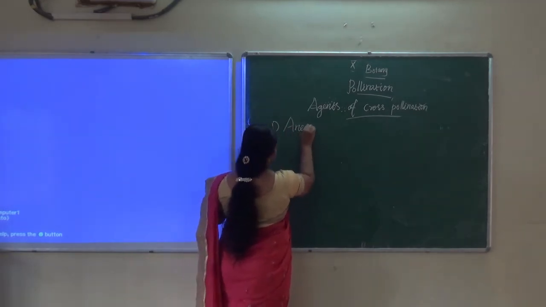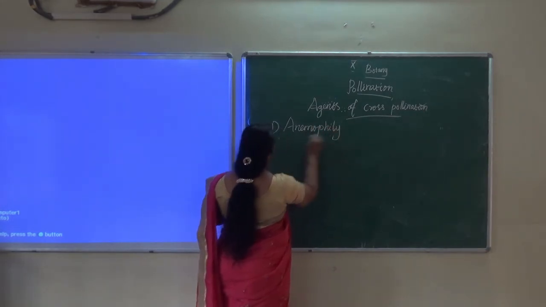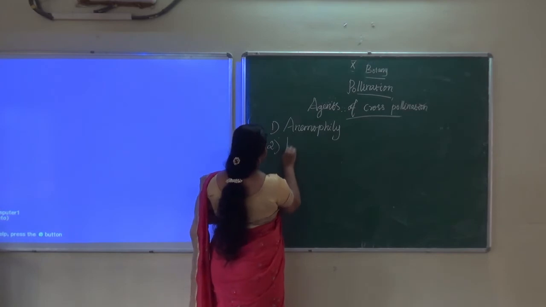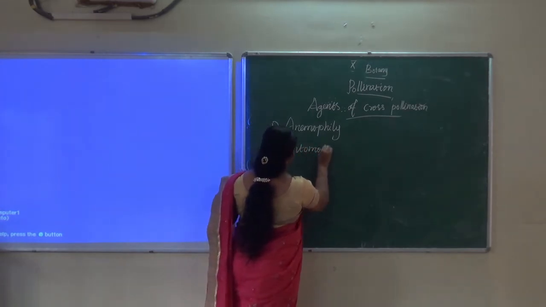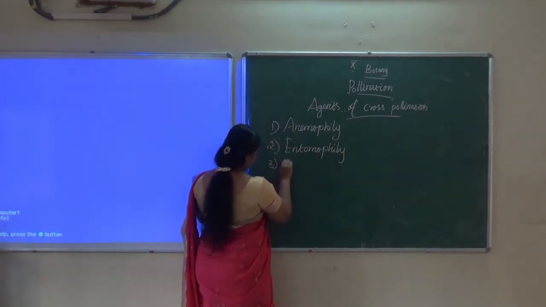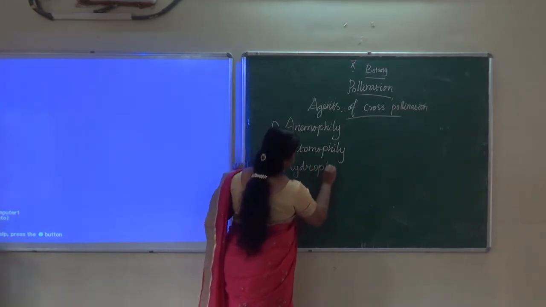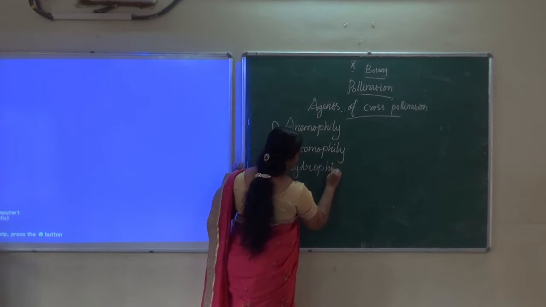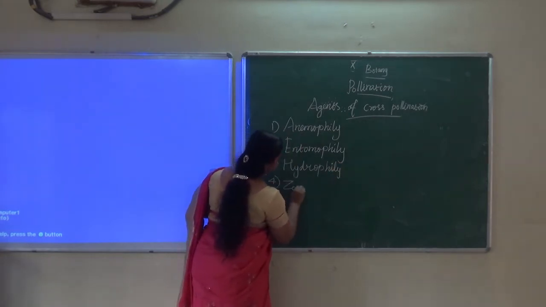There are four agents: anemophily, entomophily, hydrophily, and fourth, zoophily.